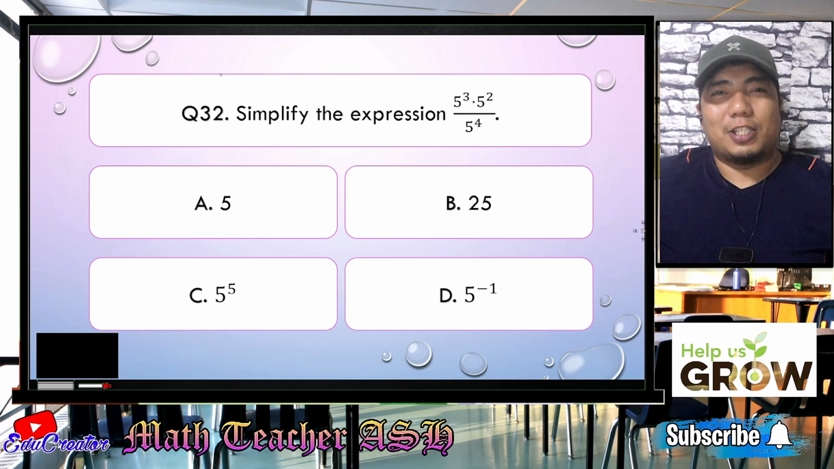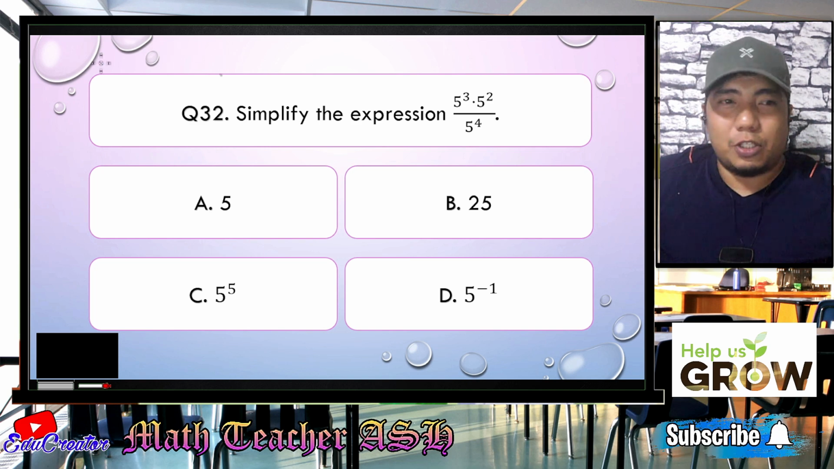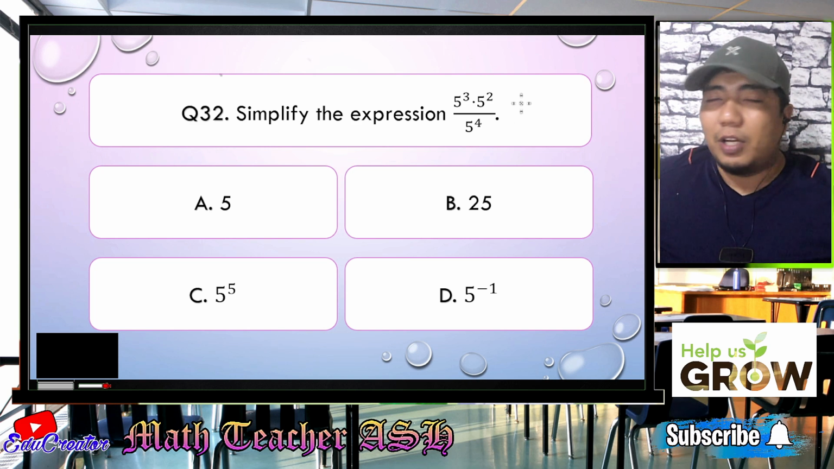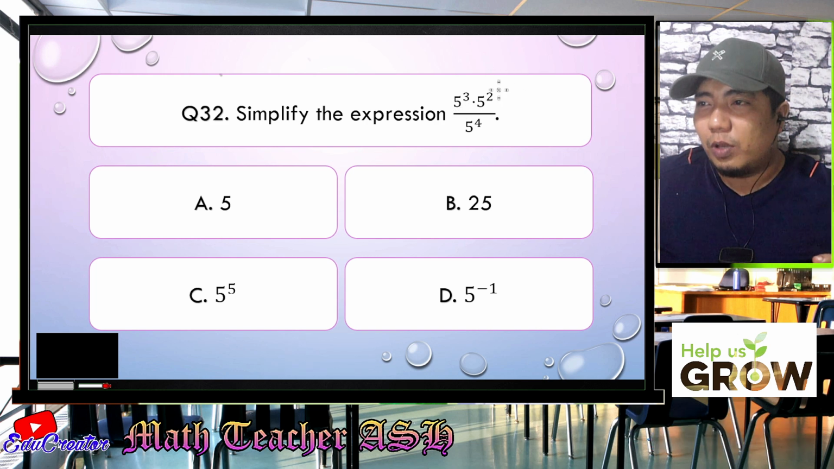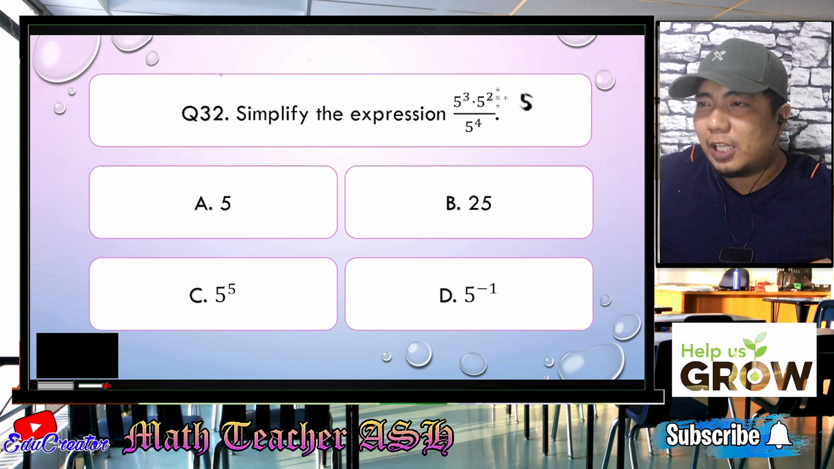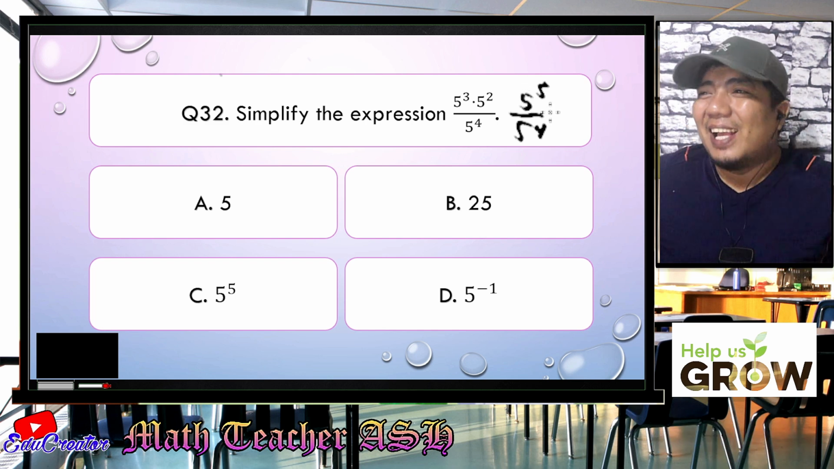Alright, math learners, in solving this problem, this is very easy. Why? Because you can just apply what you have learned in the product rule as well as in the quotient rule. So, in the product rule, if you have the same base, what you need to do is to copy the base and you add the exponent. So, 3 plus 2, that is 5. Divided by, so you just copy the denominator, 5 to the power of 4. Okay, that's not 54. All right, so 5 to the power of 4.